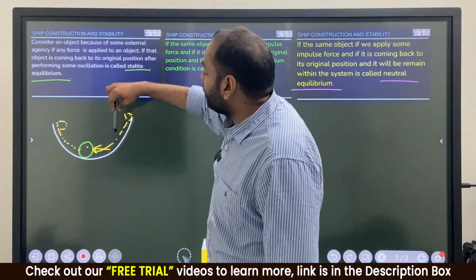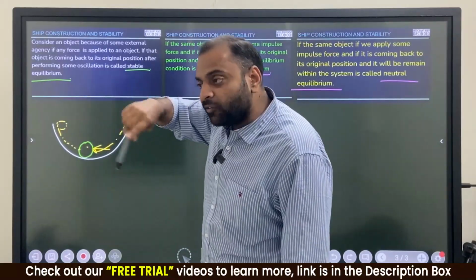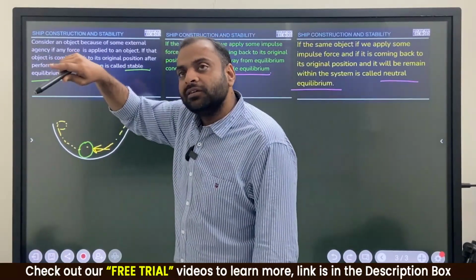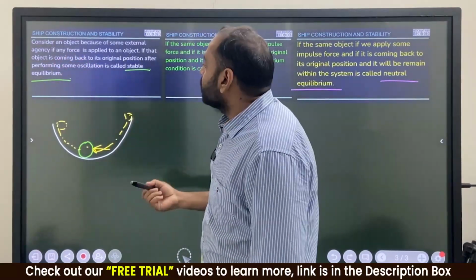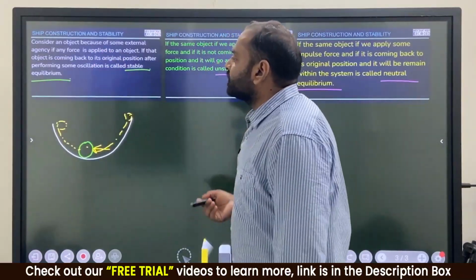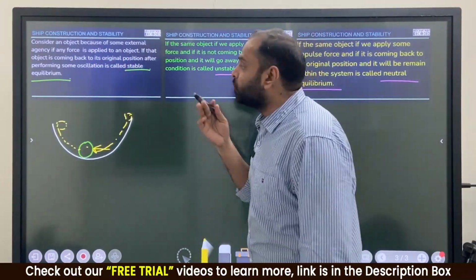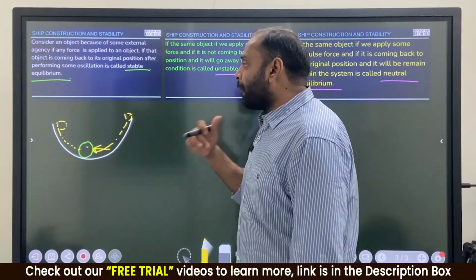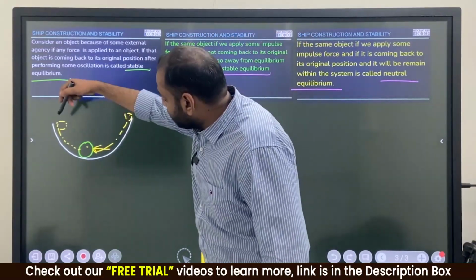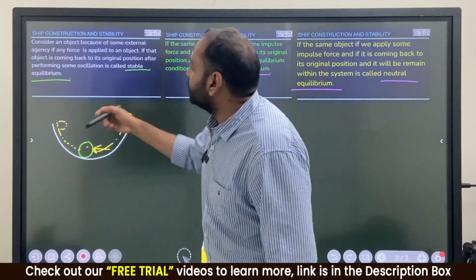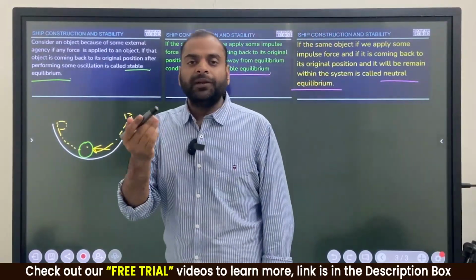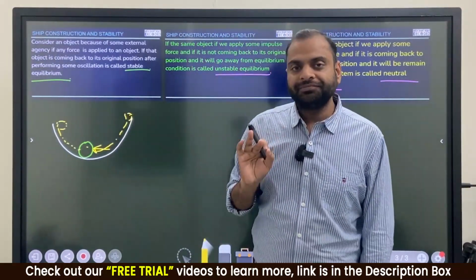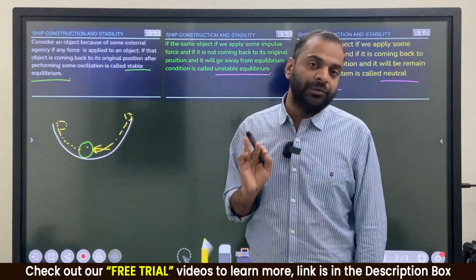Object अपनी पोजीशन पे कंटिन्यू at one time वो आ रहा है, अगेन वो जा रहा है, like that. Clear? So consider an object because of some external agency. If any force is applied to an object, if that object is coming back to its original position after performing some oscillation, to and fro motion, it is called stable equilibrium. Clear hai? Any doubt regarding stable equilibrium?